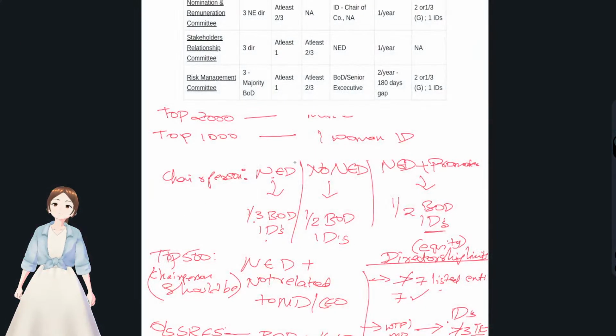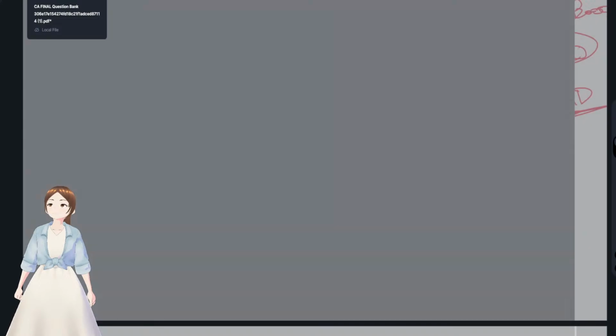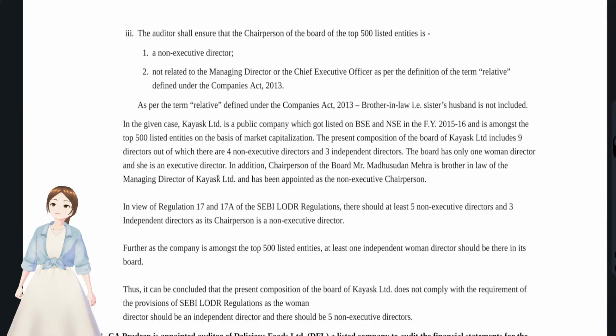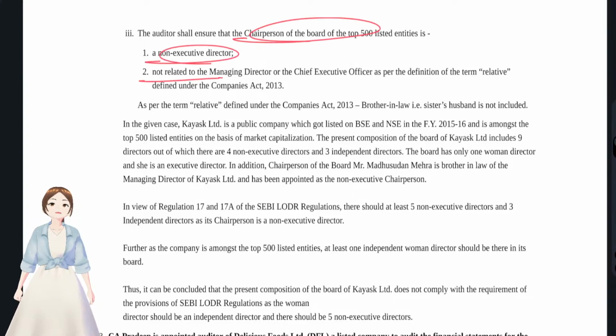They have just given this formulation limit, you see here. And the chairperson for top 500 should be a non-executive director and not related to the managing director or CEO of that company, but he is actually a brother-in-law,